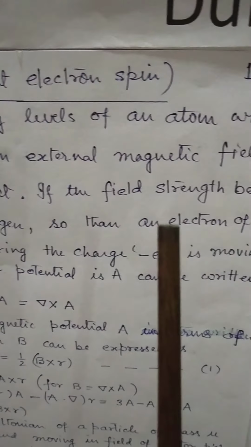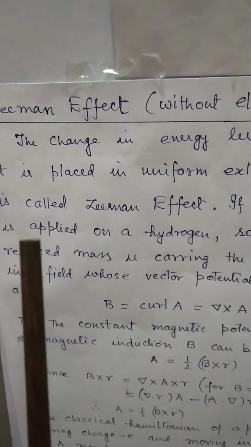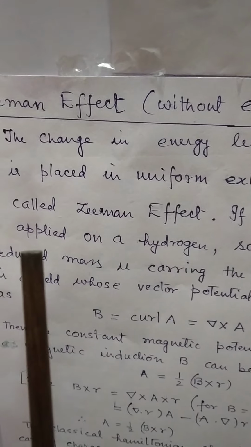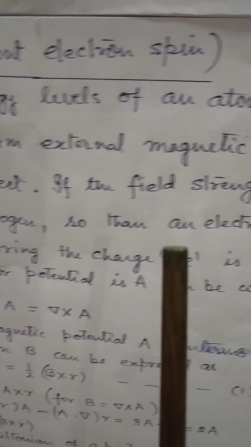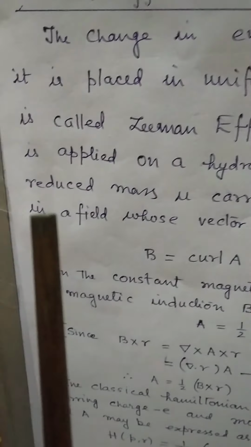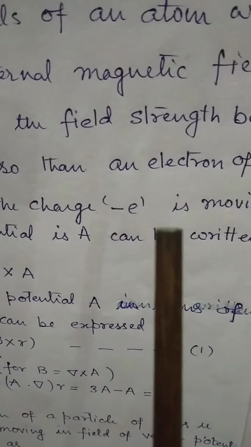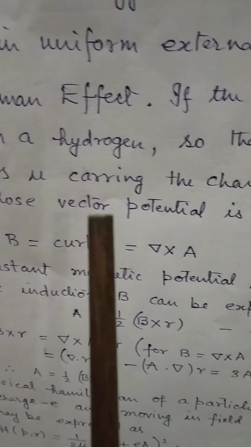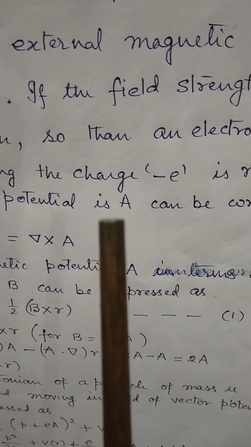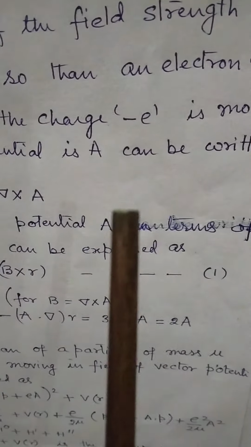Now, if the field strength is B and a hydrogen atom is placed in the external magnetic field, so that an electron of reduced mass mu carrying the charge minus e is moving in a field whose vector potential is A, B can be written as B equal to curl of A.